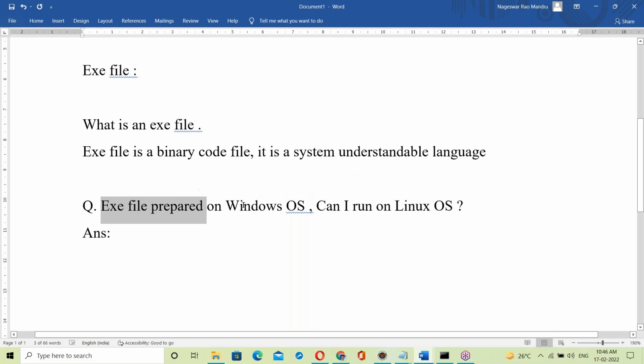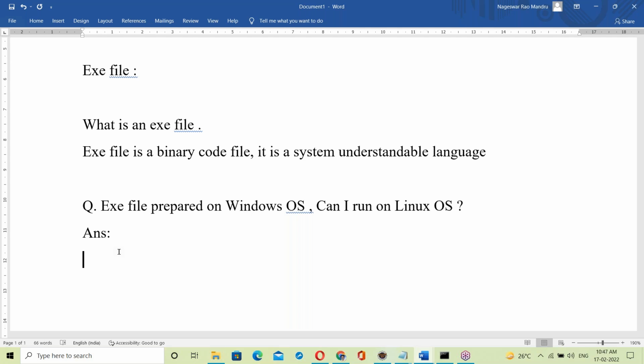An exe file prepared on Windows OS, can I run it on Linux OS? Say yes or no. Very simple question.